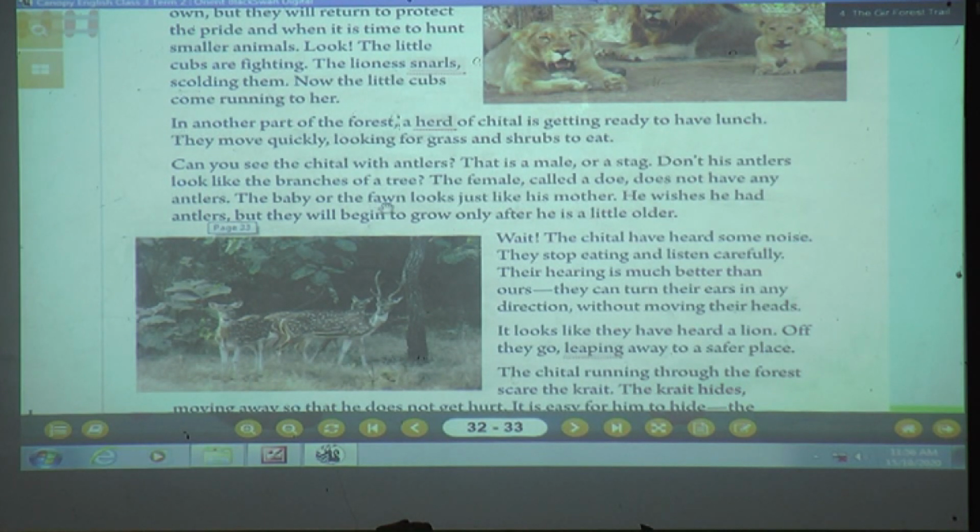Okay, F-A-W-N, fawn. The baby fawn also looks like a mother only, as in the doe, because when it grows he wishes he had antlers. What your author is telling is that the baby fawn is also wishing to have antlers like a stag, but they will begin to grow only after he is a little older. When will the antlers begin to grow on the head? When he will become a little older, that time it starts growing on the head.